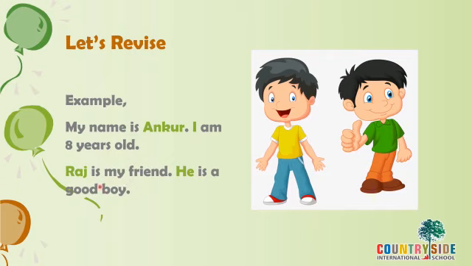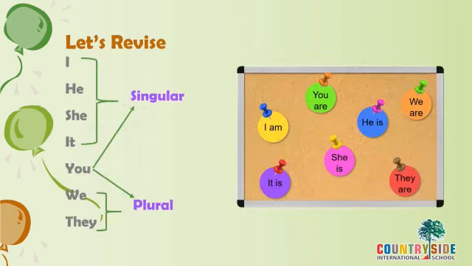Raj is my friend. He is a good boy. So we use the pronoun he instead of Raj in the second sentence. Pronouns are mostly used from the second sentence, not in the first sentence. Now, I, he, she and it: these pronouns are singular, whereas we and they are plural. But you is a pronoun which is singular and plural also.